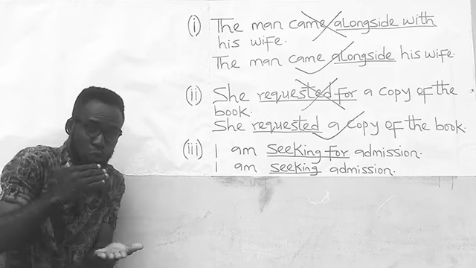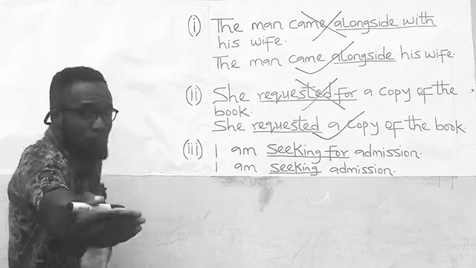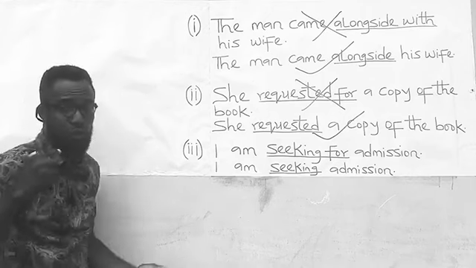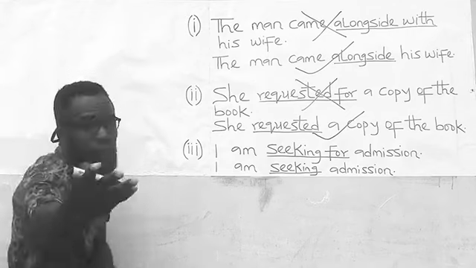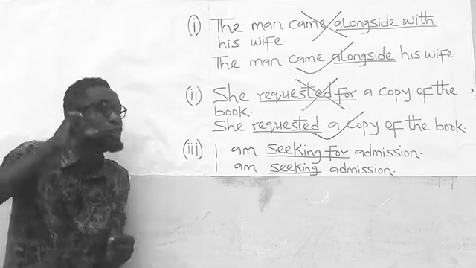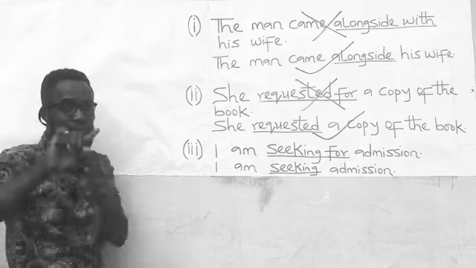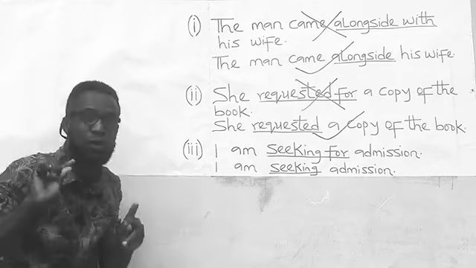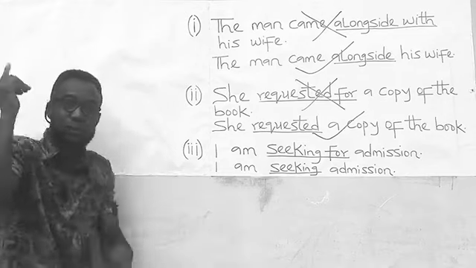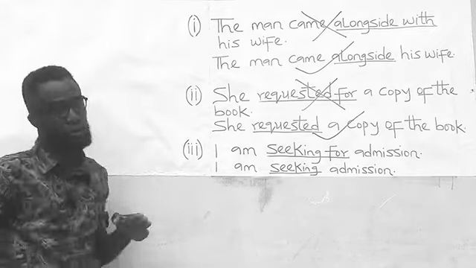So you don't request for something, rather you request something. But you can make a request for something. In that case, you are using it as a noun, no longer as a verb. But as a verb, it does not take a preposition.